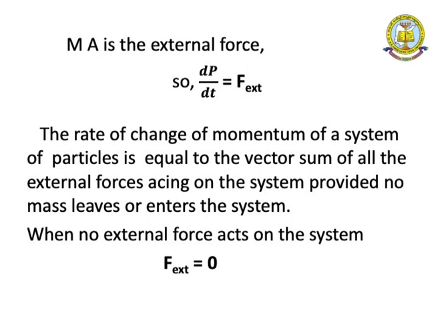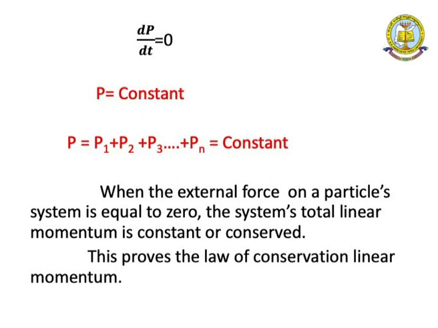So, if no external force is acting on this system, that is F external is equal to 0, then dP by dt is equal to 0, that is P is equal to a constant value. For the total number of particles, P is equal to P1 plus P2 plus P3 up to Pn, which is equal to a constant. There is no external force on the particle system, so the total linear momentum is constant. This is the theorem that proves the law of conservation of linear momentum.